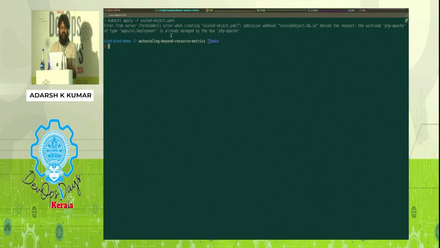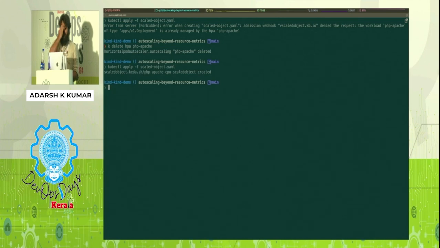Now this is done by the admission webhook, the component that we saw. Any kind of validation is taken care of by admission webhooks. We don't have time to go into details of that. Basically, there are checks and balances in place with that admission webhook to ensure that we don't screw up. So I'll go ahead and delete that HPA component that we have. I went ahead and created the scaled object.